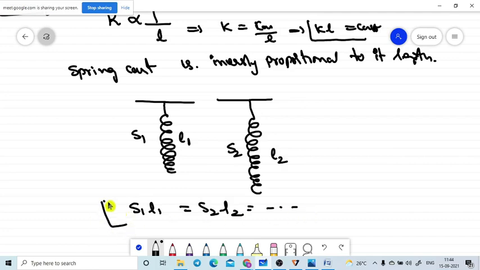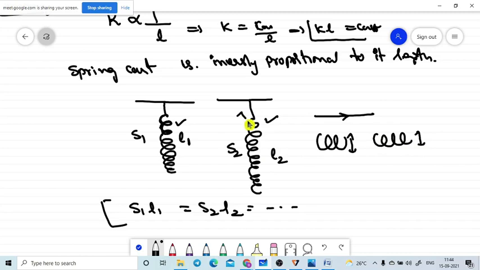When we need to write this equation, the springs must be made of the same type of material, and the area of cross section of the spring must be the same. The diameter of the spring must be the same. The wire which is taken here must be the same wire at this place too. The first spring has a diameter like this, and the second spring also has the same diameter without any changes, but the length is different. One has a somewhat big length, the other a somewhat small length. Then only we can use this formula: S1 L1 is equal to S2 L2, and so on.